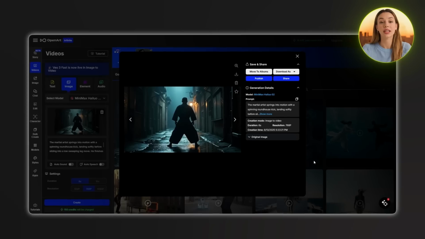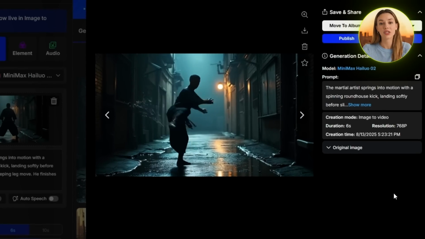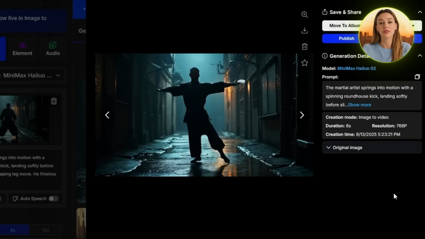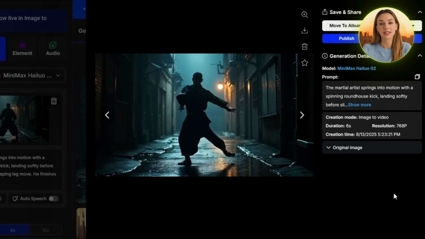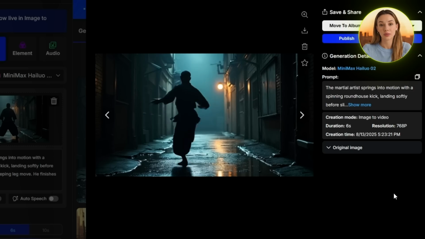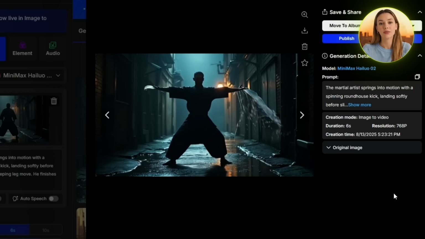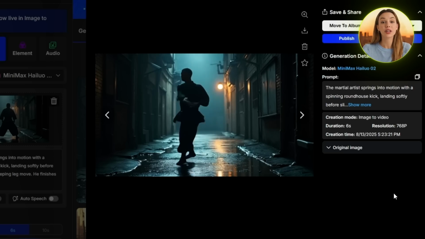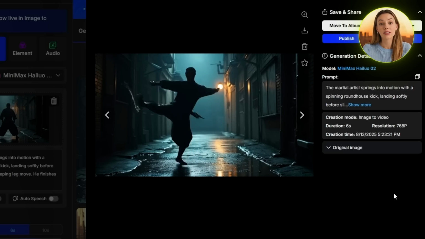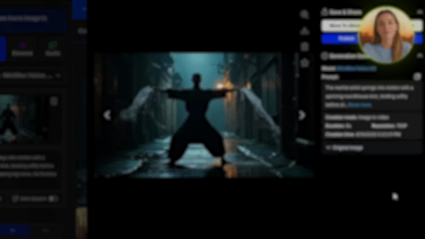Hailuo keeps the character looking consistent with the source image, which is good. The spinning kick isn't really followed by a low sweeping leg like I asked, and the movements look very unnatural. The whole sequence of moves just doesn't really flow that well. I can barely see any raindrops falling, and in the end, water starts coming out of his hands, which is weird.